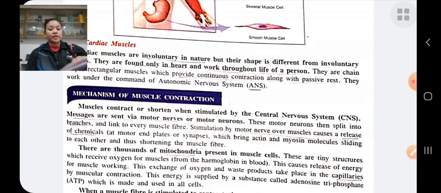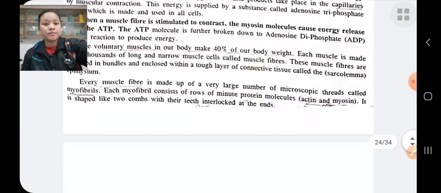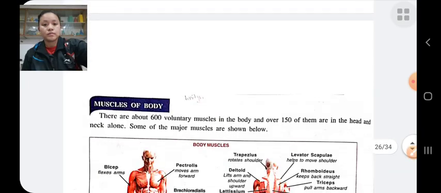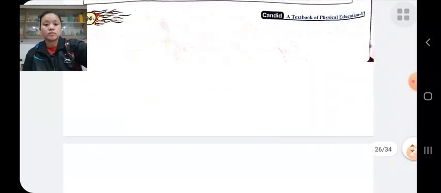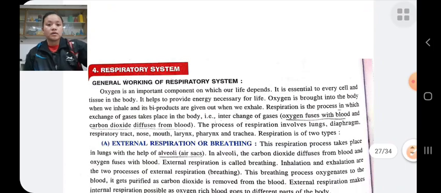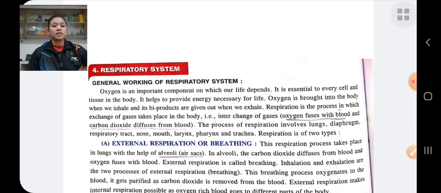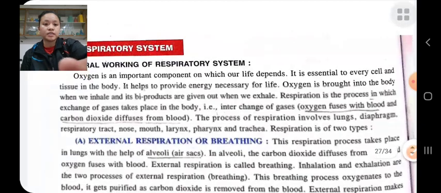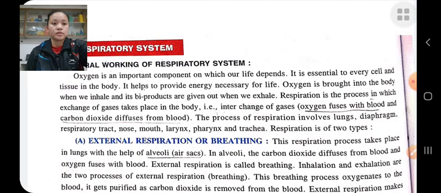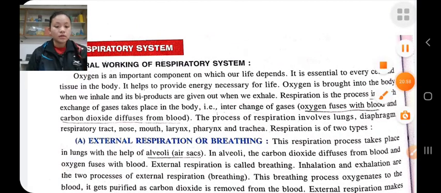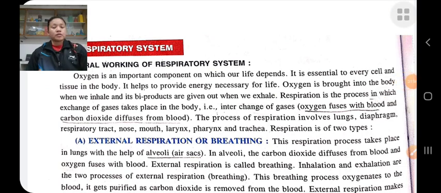Our next topic is the respiratory system. First, the general working of the respiratory system. Oxygen is an important component on which our life depends.